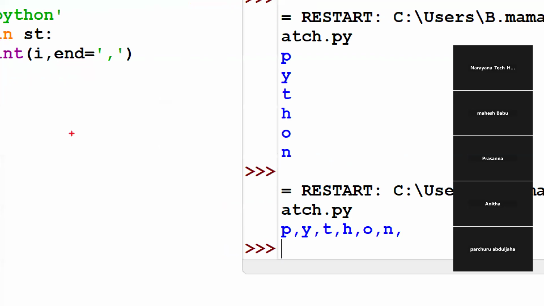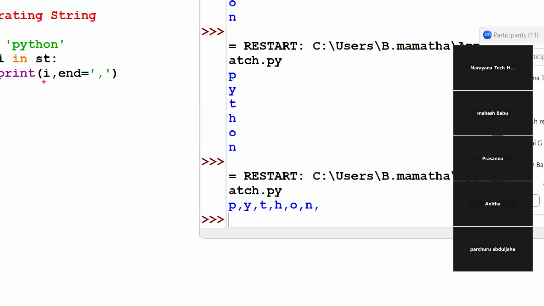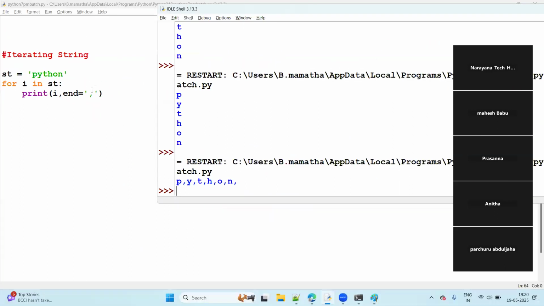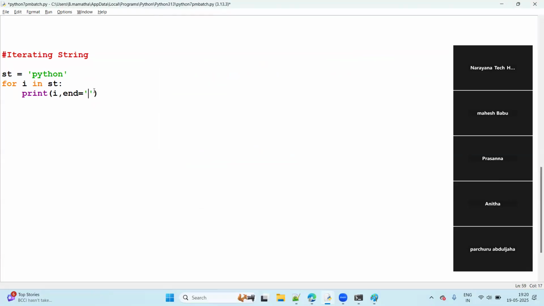See, every time it prints the character, then comma. Next, print the character Y, again comma is there, right? Next, T, right? Again comma is there. Like that, comma repeating, just as the slash n was repeating previously. Suppose, sir, if you don't take anything, then what happens?